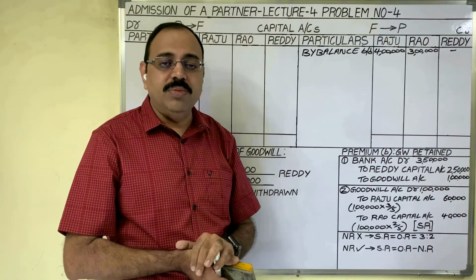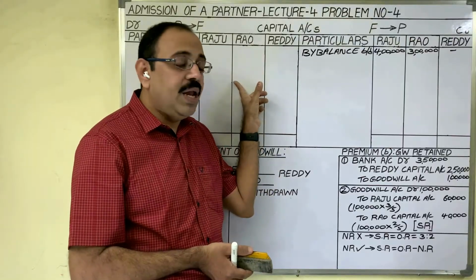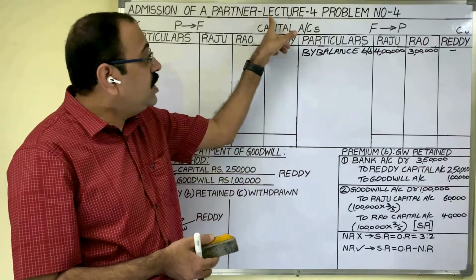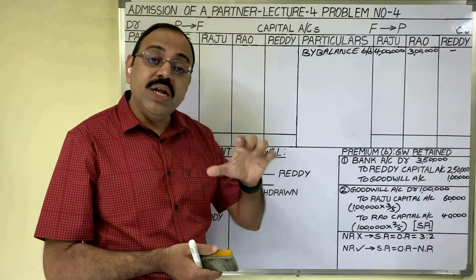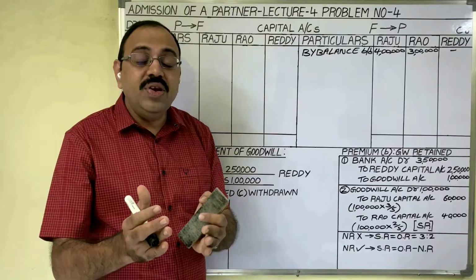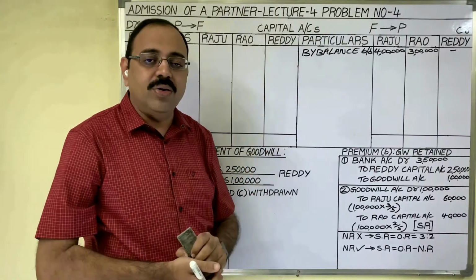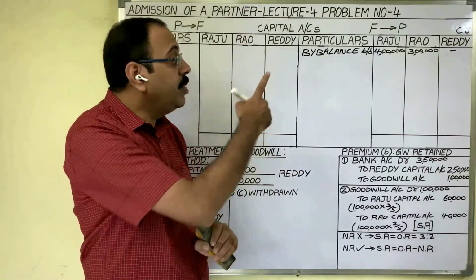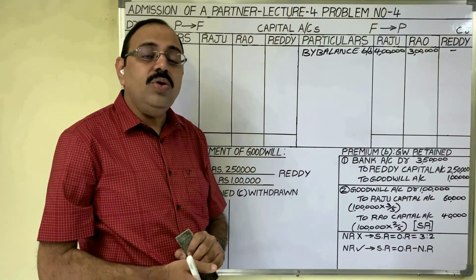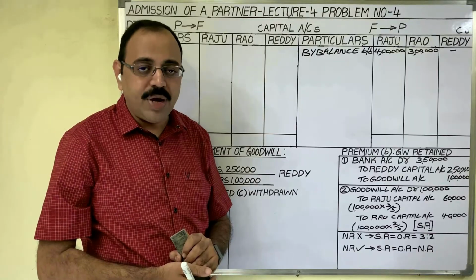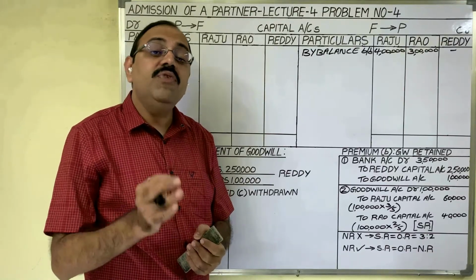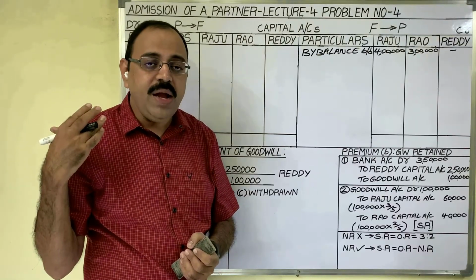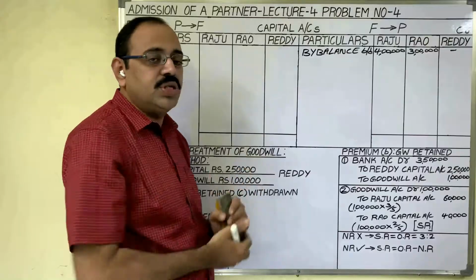In previous problems, we used to prepare capital accounts with the help of journal entries. Because in first 3 lectures, we prepared journal entries also. Journal entries one by one we posted in capital accounts. But in this problem, without writing journal entries, we are preparing capital accounts now. So 2 methods we have to prepare capital account. First method is, even though you are not writing journal entries, you can frame the journal entry in your mind and directly that entry you can post.